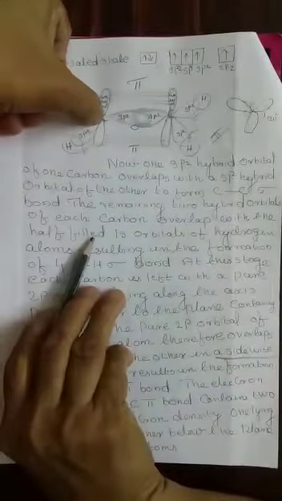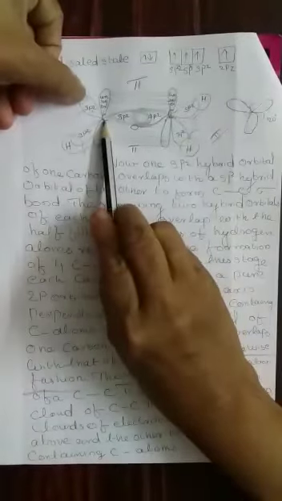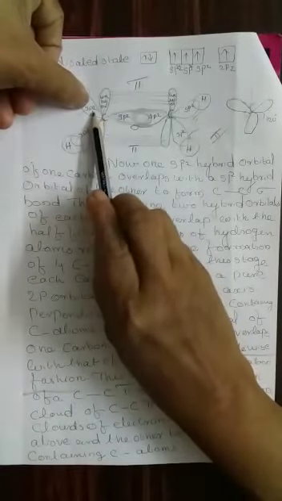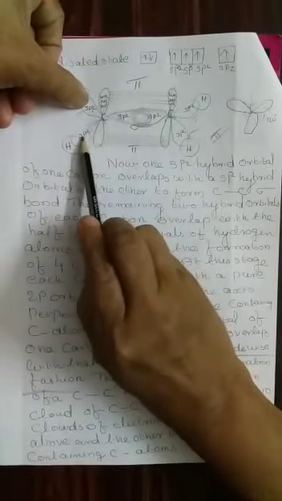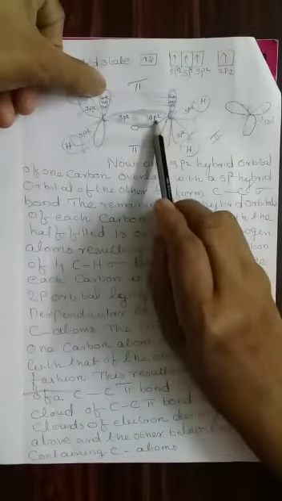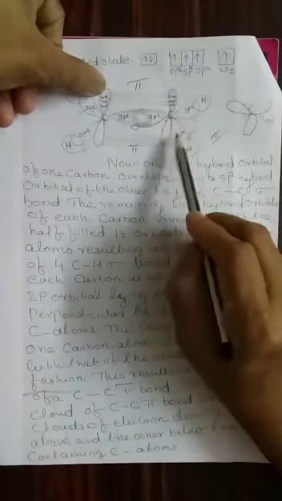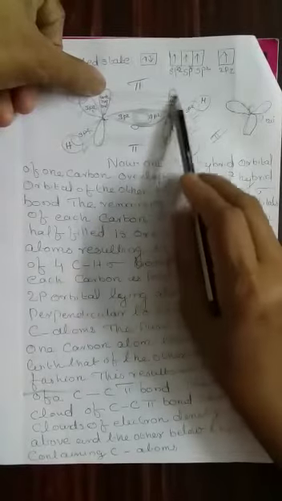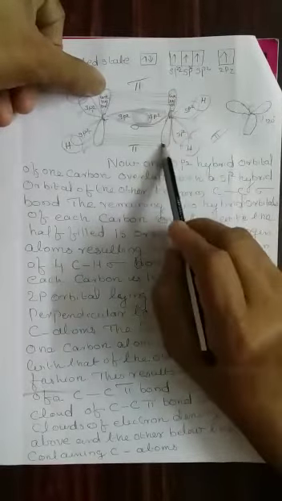Consider that this is the first carbon atom, having sp2, sp2, sp2, and one unhybridized orbital, that is the pz orbital. Similarly, the second carbon atom has sp2, sp2, sp2, and the unhybridized orbital is this 2pz.